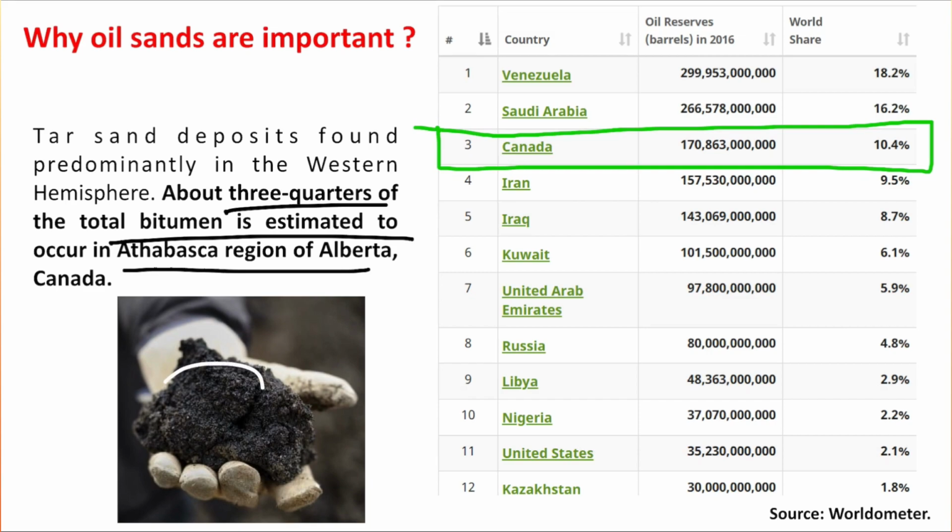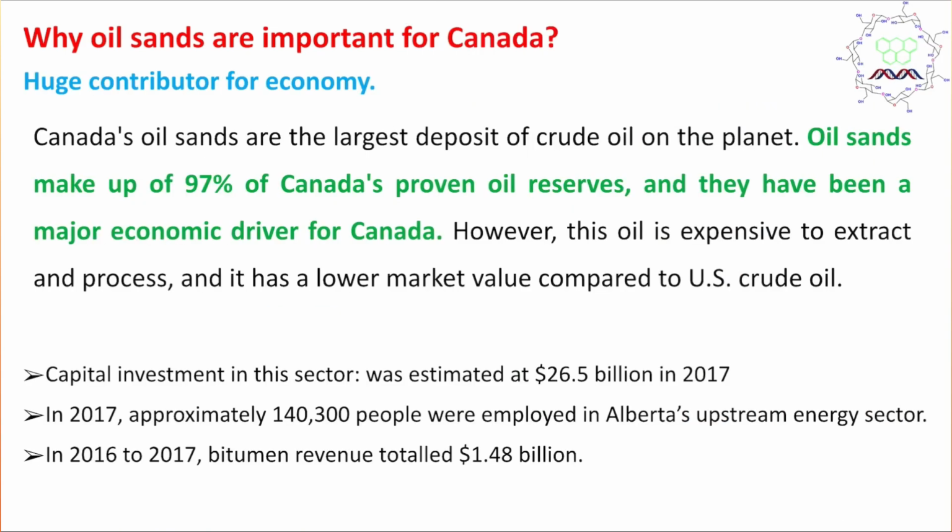And by the way, you can see this is actually the oil. Now you will see this is oil, sir. This is a solid. Actually this is sand. That's why this is called oil sand. Now, why is this important for Canada? These oil sands make up 97% of Canada's proven oil reserve.